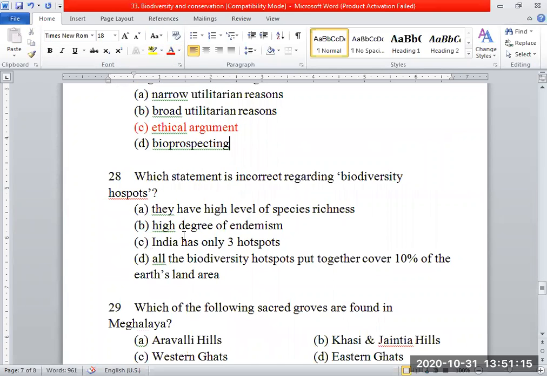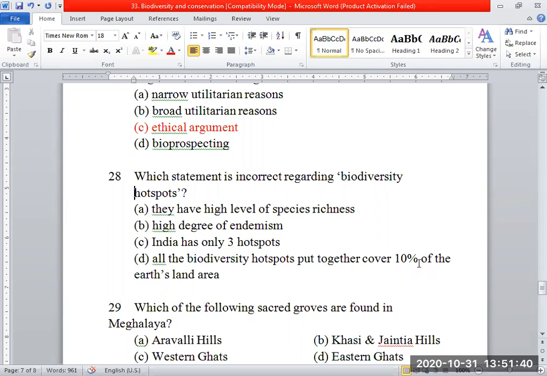Next, which statement is incorrect regarding biodiversity hotspots? Let me go through the statements first. They have high level of species richness, high degree of endemism. India has only 3 hotspots. All the biodiversity hotspots put together cover 10% of the Earth's land area.